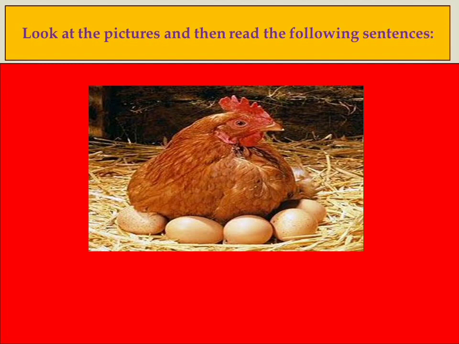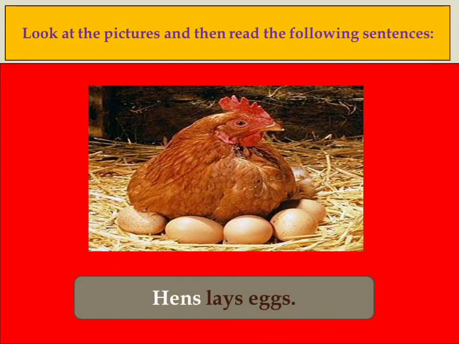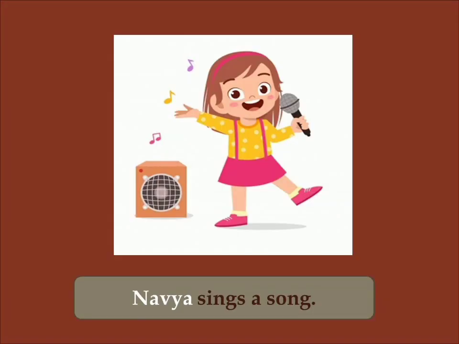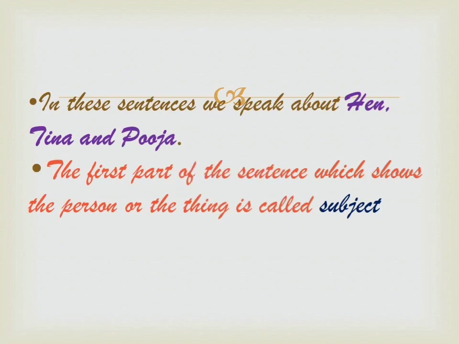Look at the pictures and then read the following sentences. See the picture? The picture is of a hen. Hens lay eggs. Who is laying eggs here? Hens. Who is singing here? Navya sings a song. In these sentences, we speak about the hen, Tina and Pooja. So, the first part of the sentence which shows a person or a thing is called the subject. Meaning, in a sentence, the person or thing about whom we are speaking is considered the subject.